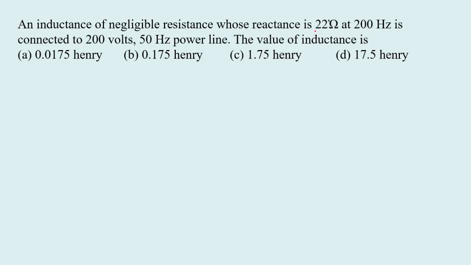The value of inductance is, see here, frequency initially it is at the power line it is 50 Hz, then F dash we can take it as 200 Hz and it is connected to AC voltage at 200 volt. Then reactance is given, simply it is denoted by X. X is given 22 ohm.